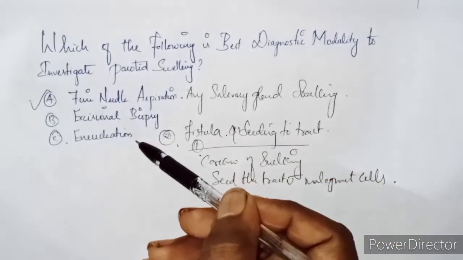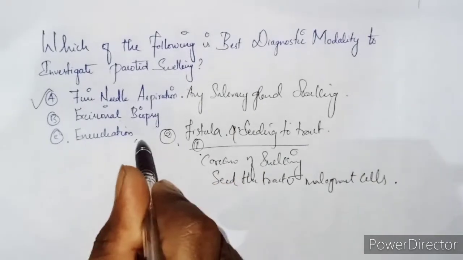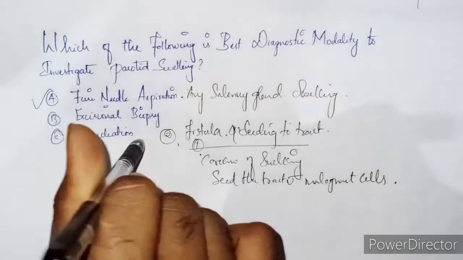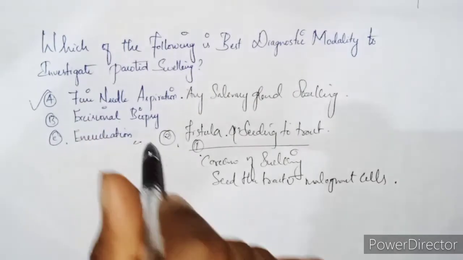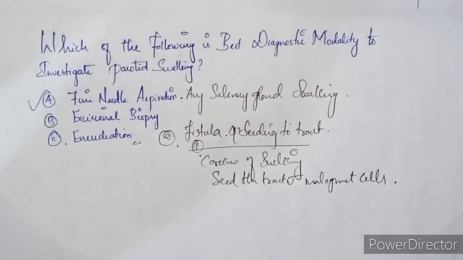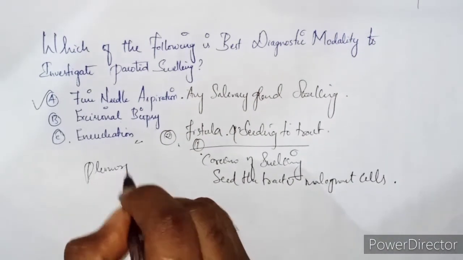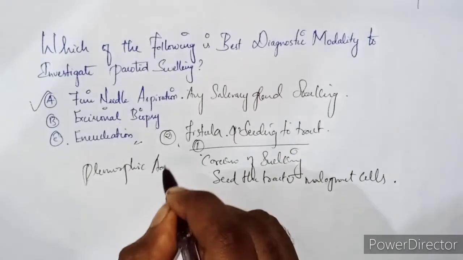Then we have another option, enucleation. We all know that enucleation is a treatment choice. It is not used for diagnostics. The most common tumor of the salivary gland is pleomorphic adenoma, as we all know.